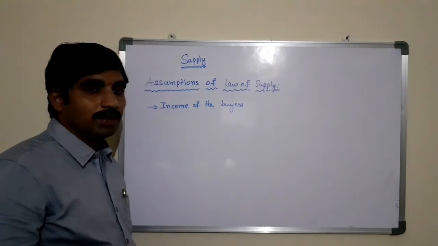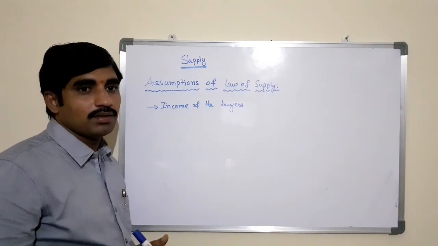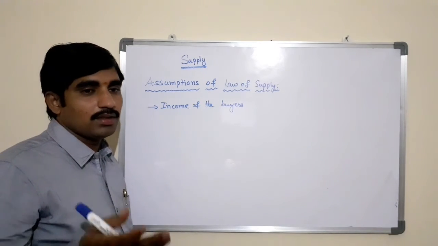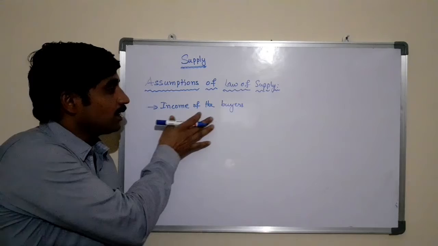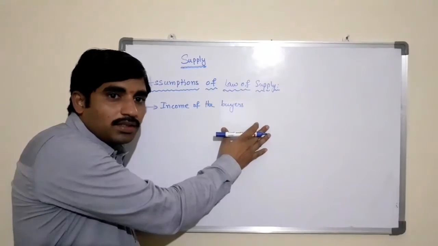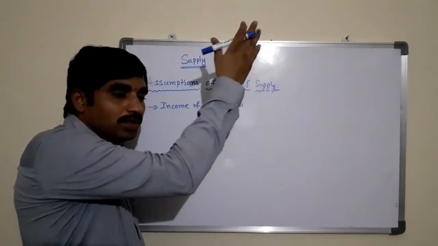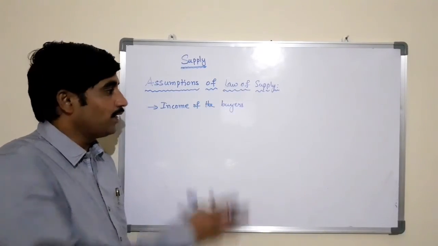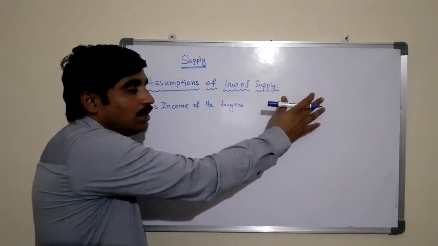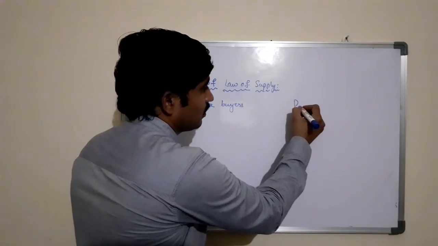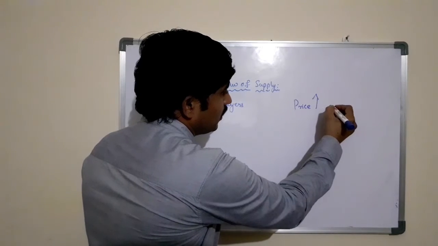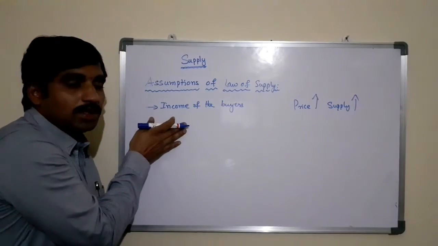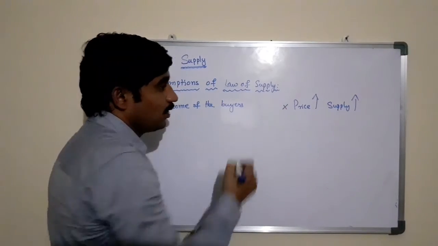The more the income of the buyers, the more the demand for the product, and automatically more can be the supply. So here the income of the buyers remains constant. When the price of the product is increasing, the supply of the commodity will also increase. If there are any changes in buyers, here the law of supply will not hold. Price increasing, supply also will increase. If any changes occur here, this will not happen.